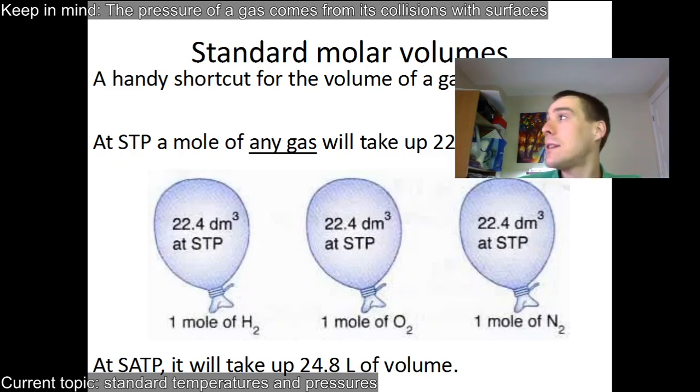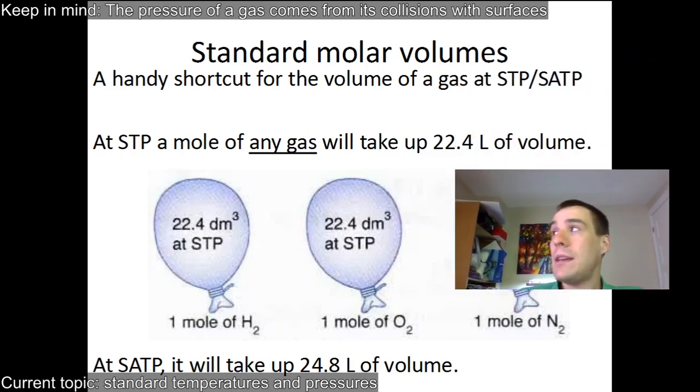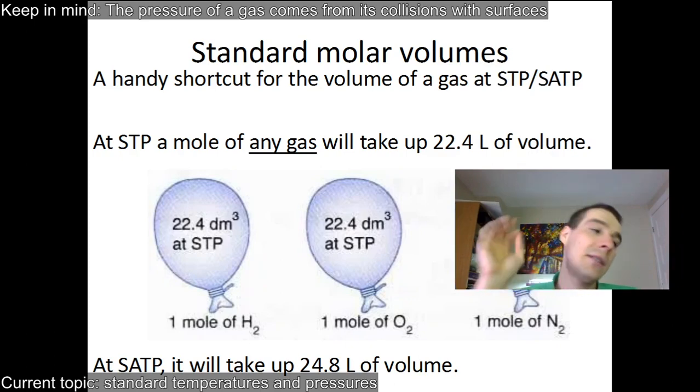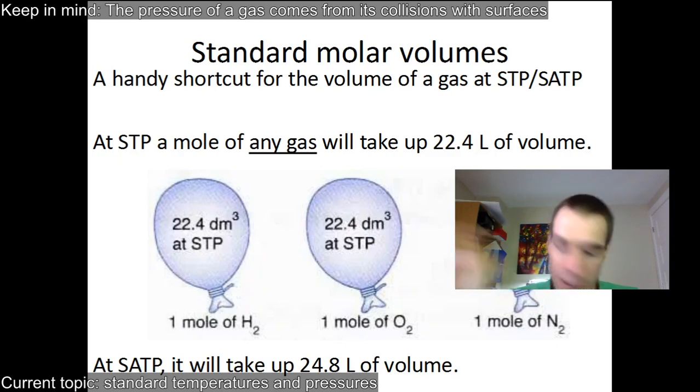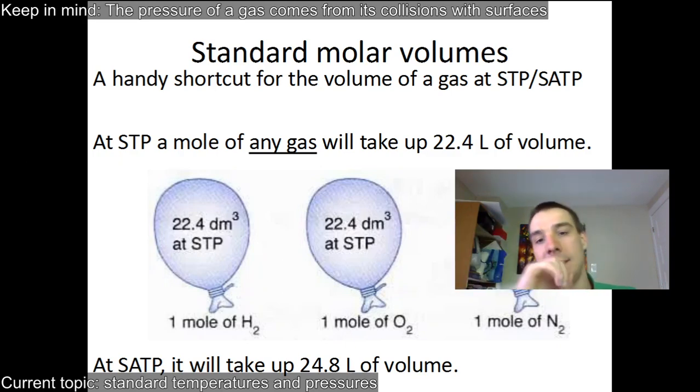And as it turns out, at STP, 1 mole of literally any gas, remember it can be carbon dioxide, hydrogen, nitrogen, oxygen, whatever, any gas, it'll take up 22.4 liters of volume at STP. So that's at 0 degrees Celsius and 100 kilopascals. At SATP, which is 25 degrees Celsius, which is a little closer to normal conditions, it's 24.8 liters of volume for 1 mole of gas. Every mole takes up about 25 liters of volume.